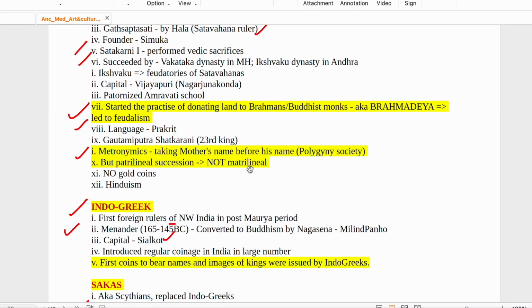Indo-Greeks का देखोगे आप ना, before Christ में ही आया है, 150 before Christ इसके आसपास you will see the Indo-Greeks. So everything is after the Mauryans. ठीक है? Indo-Greek क्या है? First foreign rules of Northwest India in the post-Mauryan period.